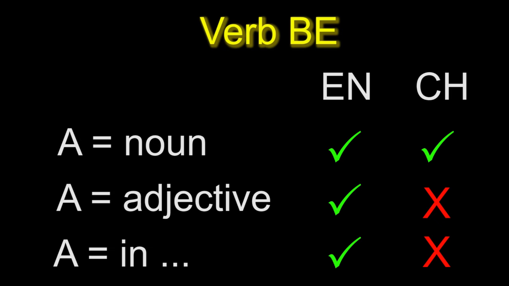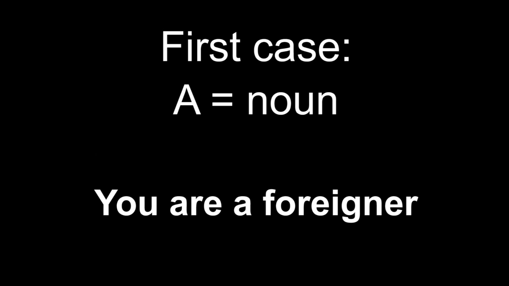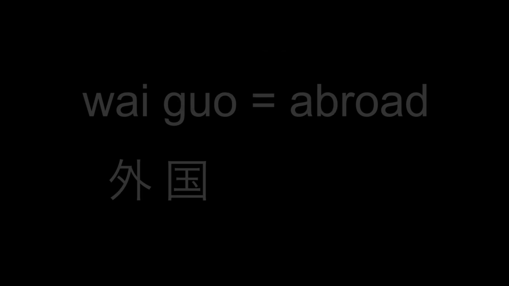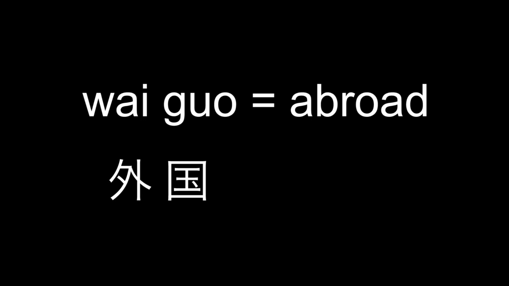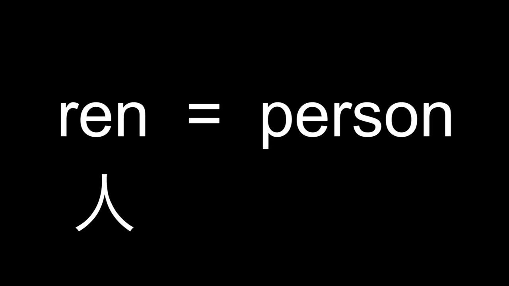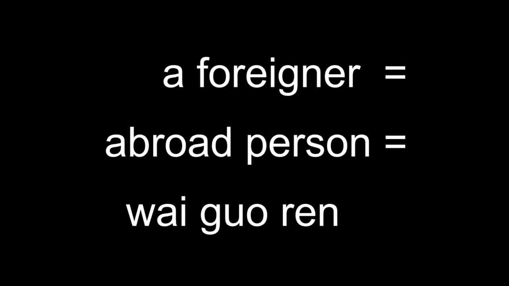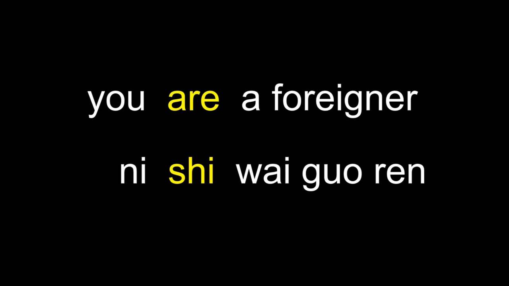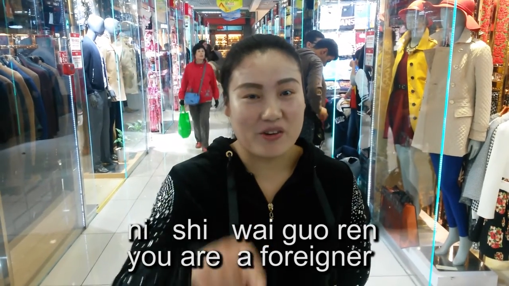I will now give you some more examples. First case, describing with a noun. You are a foreigner, abroad, that is 外国. You already know person, that is 人. So a foreigner, that is an abroad person, 外国人. You are a foreigner, 你是外国人.